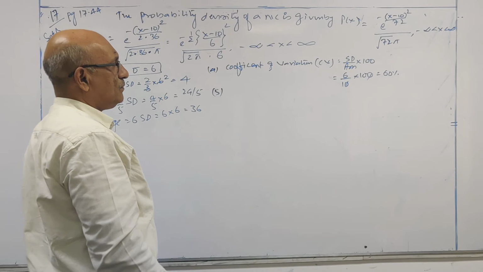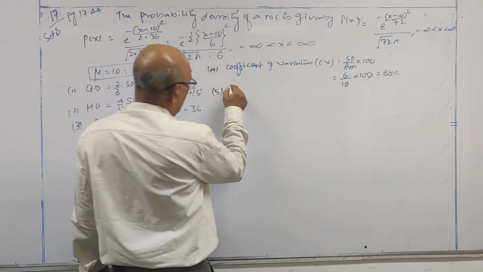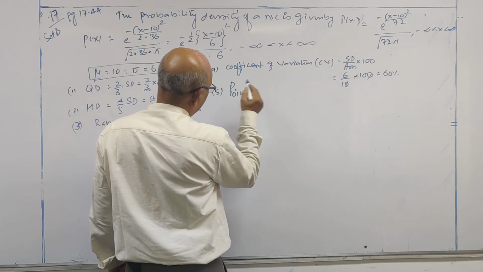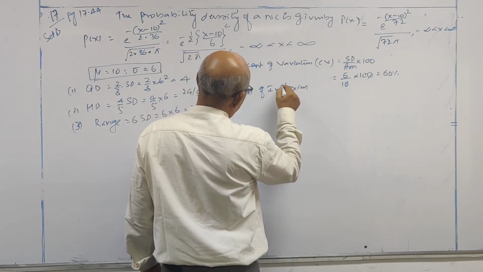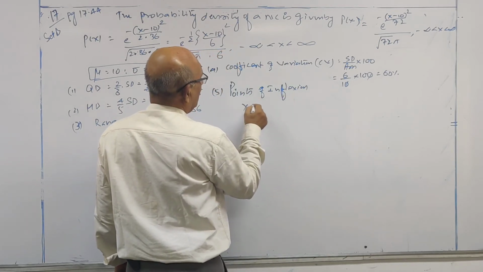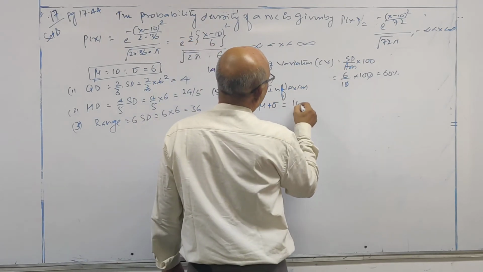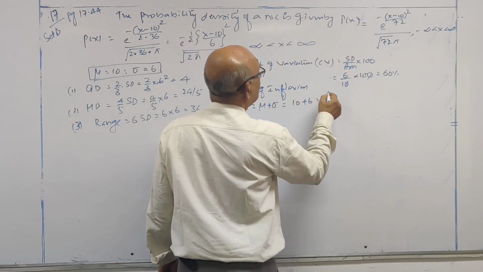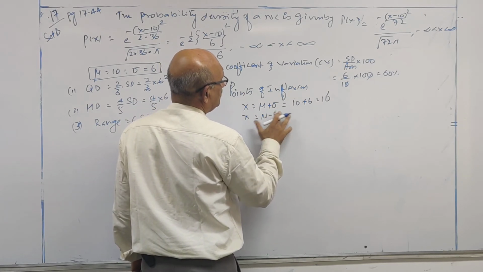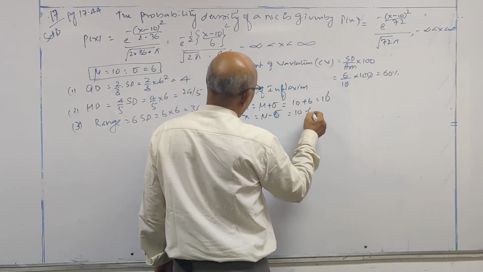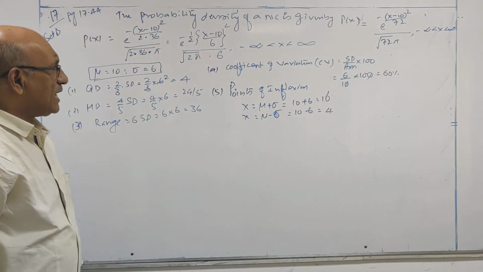Question number 5. Points of inflection. X is equal to mu plus sigma, 10 plus 6, 16. X is equal to mu minus sigma, 10 minus 6, 4. Points of inflection also calculated.